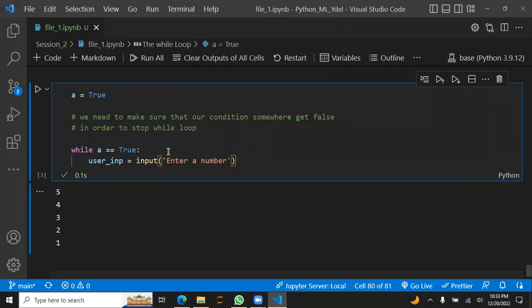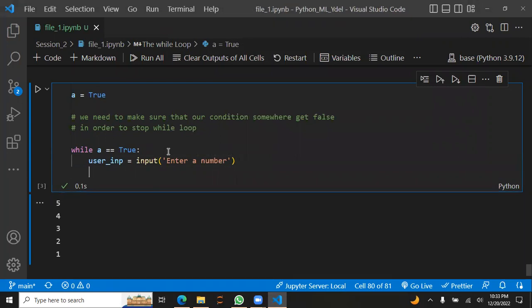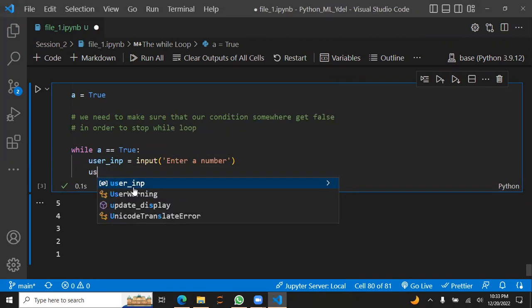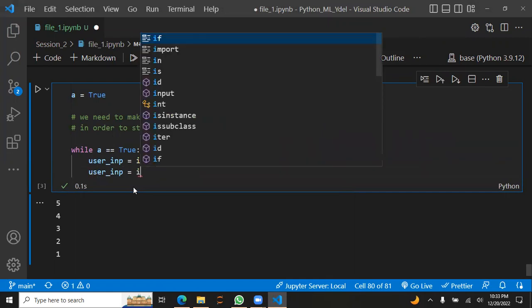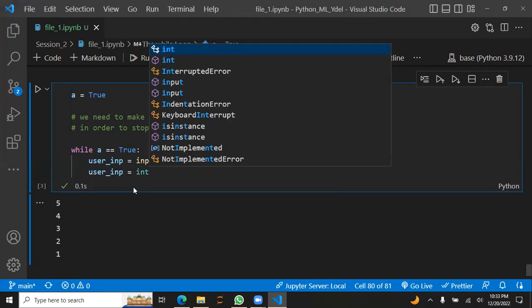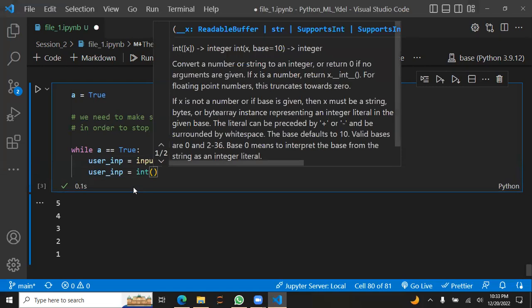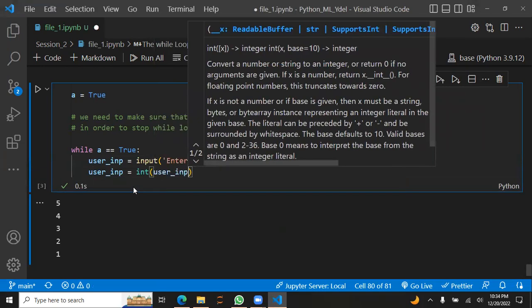Let's convert this user input into an integer.